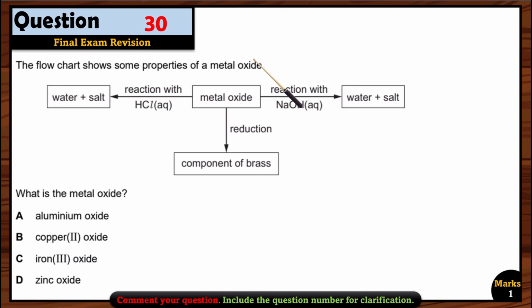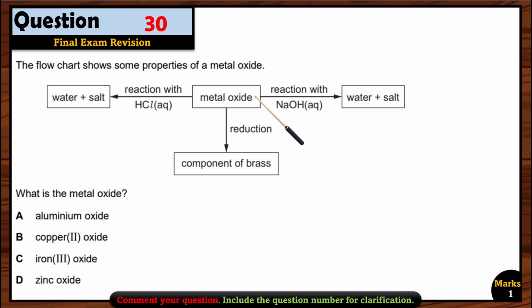Okay, let's see question 30. The flow chart shows some properties of a metal. Okay, these are some of the properties. We will see one by one. What is the metal oxide? First of all, see this metal oxide: when it reacts with HCl, it gives water and salt. And when it reacts with NaOH, it also gives water and salt. So what does it mean? It means this metal is forming an amphoteric oxide. What does it mean? It means it can react with both acid and base. So aluminium and zinc both can form amphoteric oxides. So these two options can be the right ones.